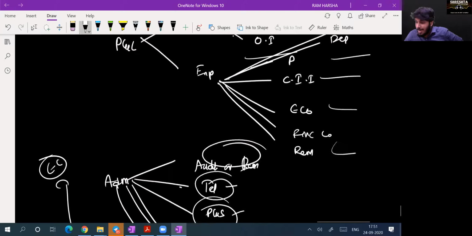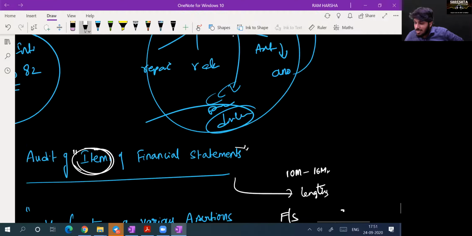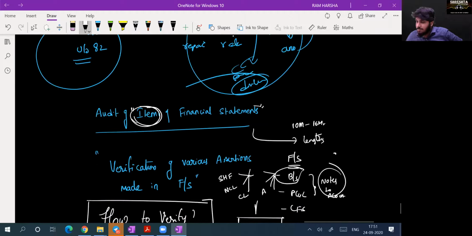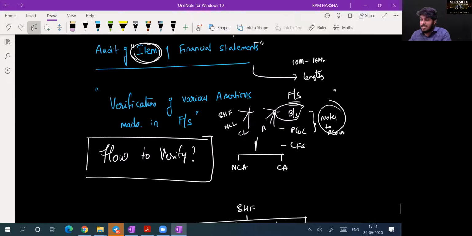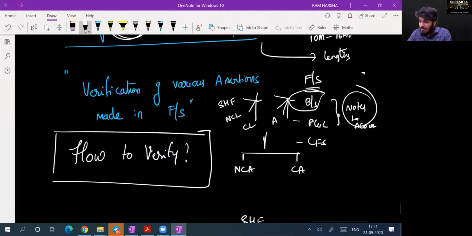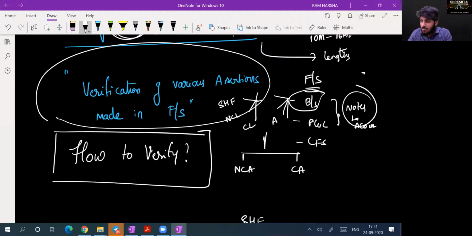That is why at the beginning page, I mentioned what we are going to learn: audit of items of financial statements. It is nothing but the various assertions made in financial statements that you are verifying. How to verify all those assertions? Are you clear? Yes, sir.